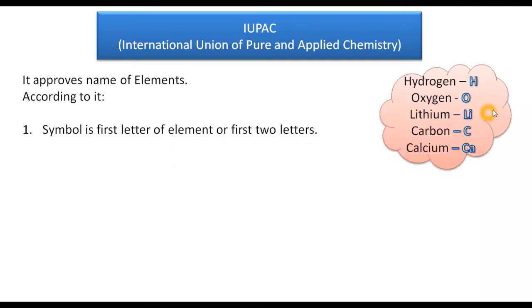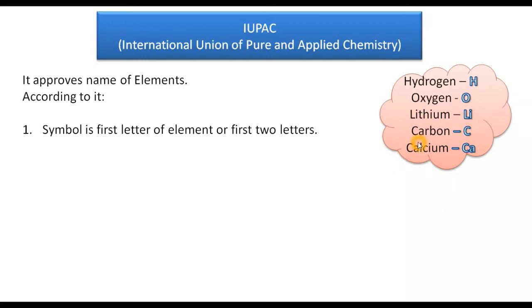See, if we are talking about hydrogen, what is the first letter of hydrogen? That is H. It means the symbol of hydrogen is H. If we talk about oxygen, the first letter is O. That is the symbol for oxygen. Now, in some cases, the first two letters are the symbol of the element. Lithium has the first and second letters Li, so the symbol is Li.